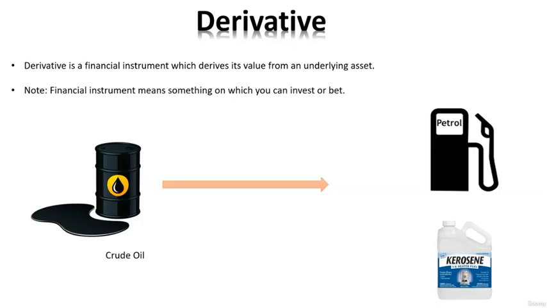When crude oil prices increase, it will impact petrol prices and they will also increase. It is directly proportional. So a derivative derives its value from an underlying asset, like petrol derives its value from crude oil. Crude oil is an underlying asset for petrol and kerosene. This is the definition of a derivative.